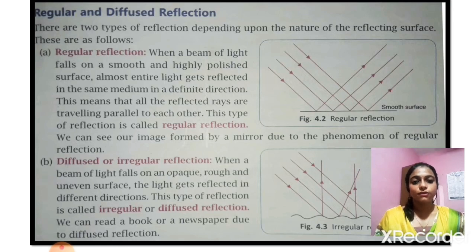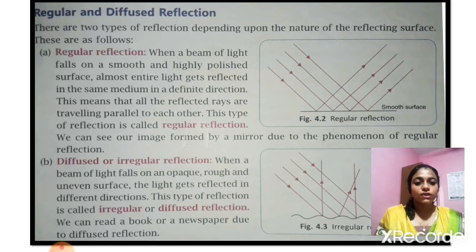It is clear from figure 4.2, the regular reflection, you can see all the reflected rays are moving parallel to each other. And a very familiar one is that you can see your image in the mirror. It is due to the phenomenon called regular reflection. Why? Because the mirror is smooth as well as polished, isn't it? So all the incident light rays get reflected back. So it is an example of regular reflection.